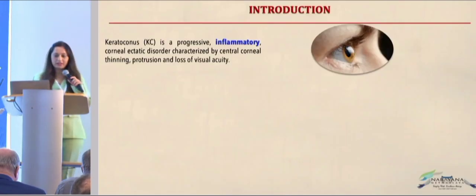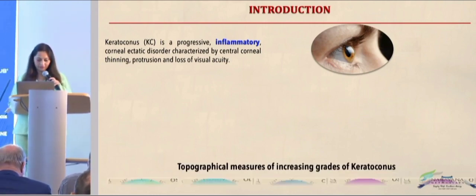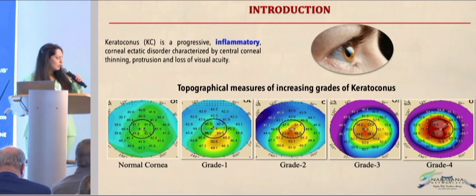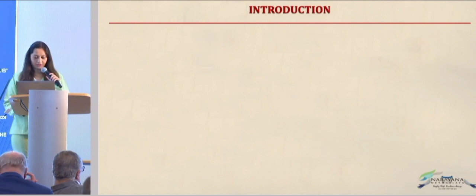We do know that keratoconus is a progressive inflammatory corneal ectatic disorder, characterized by central corneal thinning, protrusion, and loss of visual acuity. We come across some patients who, when you saw them some 15 years back, were absolutely normal, but over time they keep progressing. Even if you have done cross-linking for them, they still progress. We do not know why this still happens, and what changes are happening.